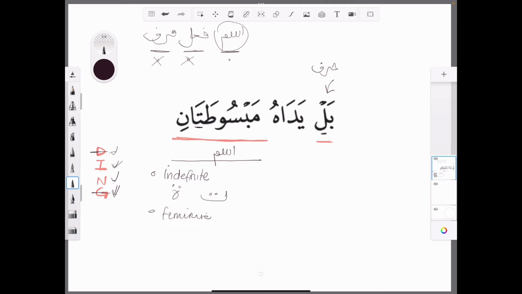And we know the word for indefinite is nakira, so let's keep the Arabic going as well. Feminine is musanna, so we've done that. Now we need to work out its number. Is it single, dual, or plural? Well, tatani, the sound of it tells you straight away that this is a dual, right? So we know straight away.